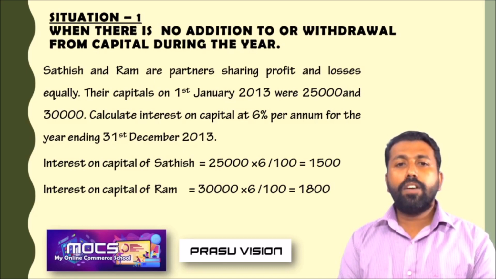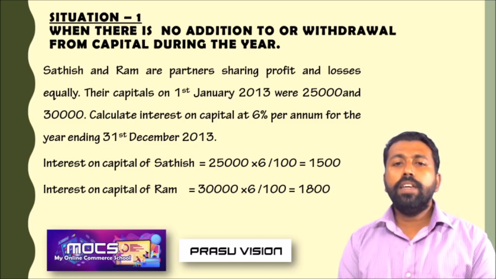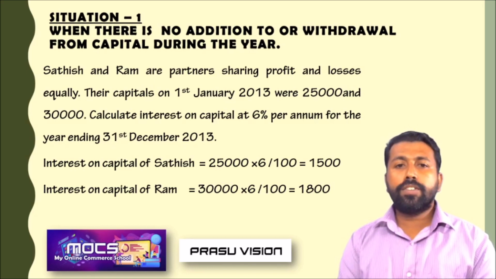So their capital on 1st January 2013 were 25,000 by Sadish and 30,000 by Ram. Calculate interest on capital at 6% per annum.